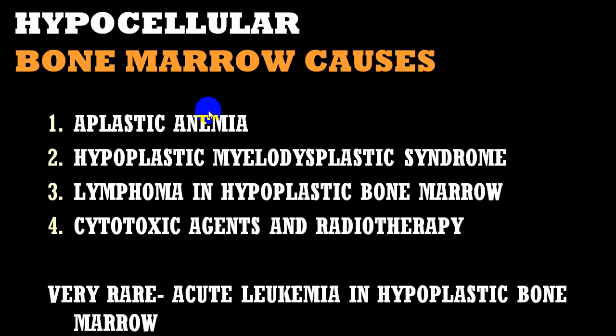So among the hypocellular bone marrow, aplastic anemia, hypoplastic myelodysplastic syndromes, lymphomas, cytotoxic agent radiotherapy, and very rare leukemia in a hypoplastic bone marrow.